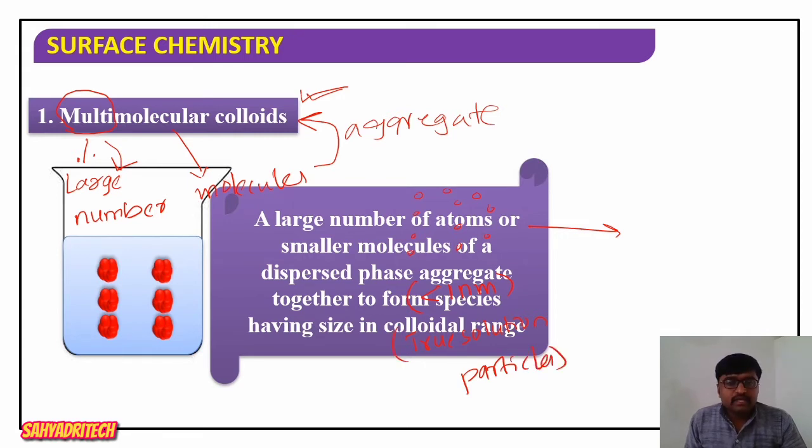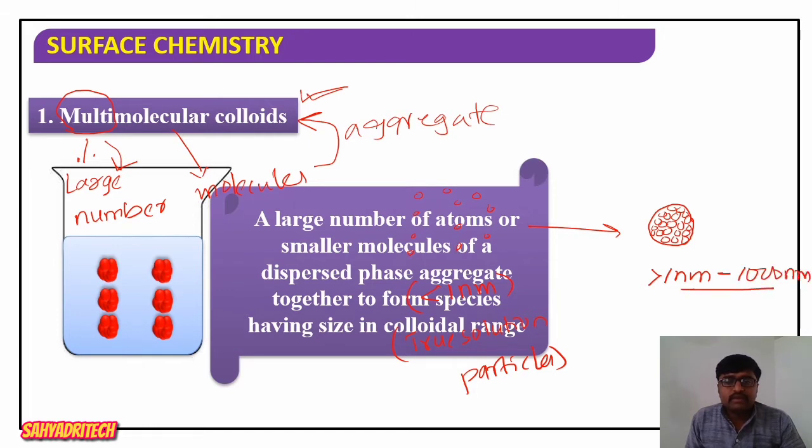When these small particles aggregate, they come very close to one another, leading to formation of a resultant aggregate whose size will be greater than 1 nanometer, in the range of 1 nanometer to 1000 nanometer.